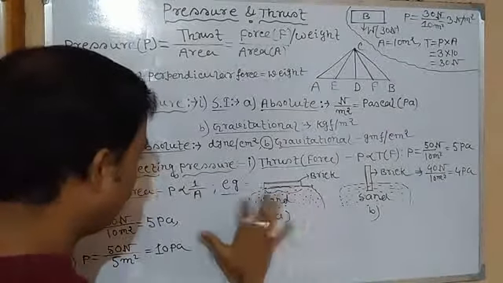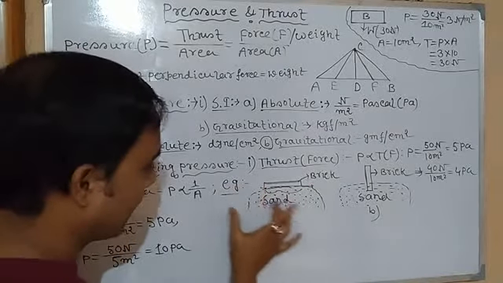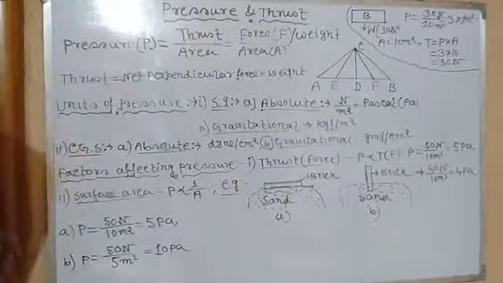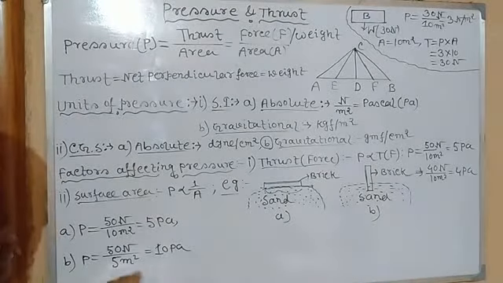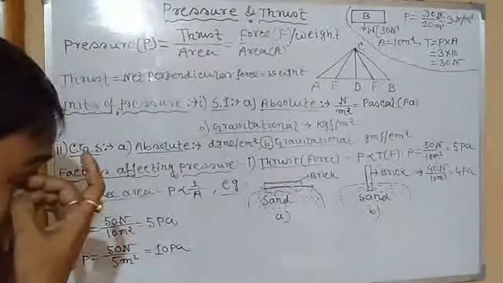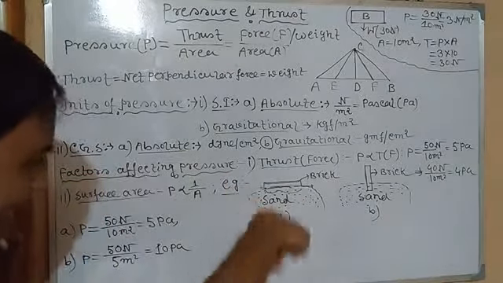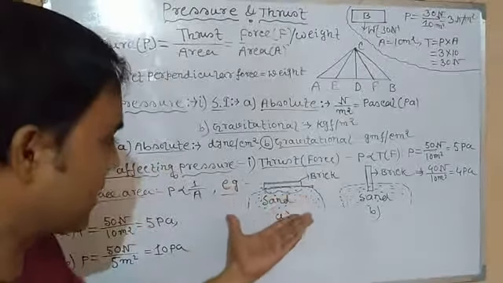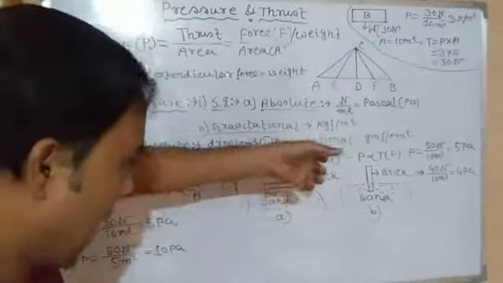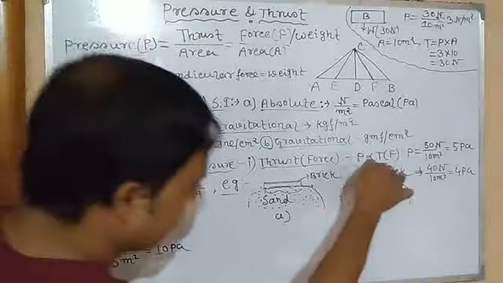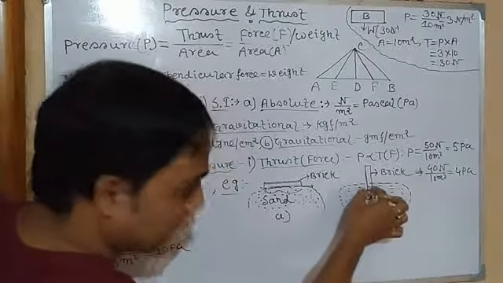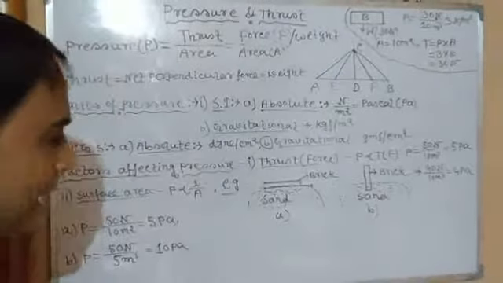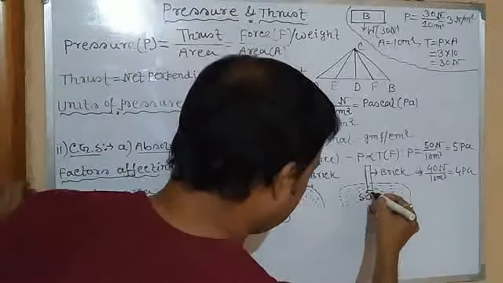So here the surface area is more, covering more surface area in contact with the sand. So in this case, the brick will exert less pressure on the sand. That's why it doesn't sink into the sand. Look at figure B. On the same heap of sand, initially we place the brick horizontally. Now if we keep it vertically, you can see the bottom surface slightly sinks into the sand. Why?